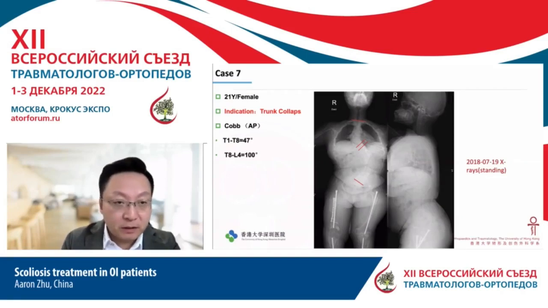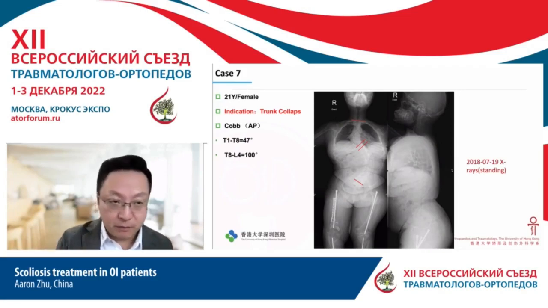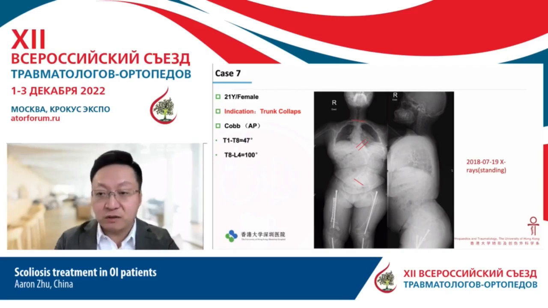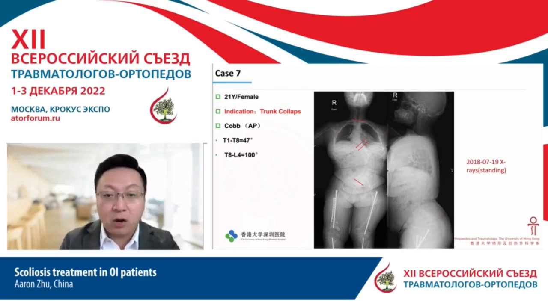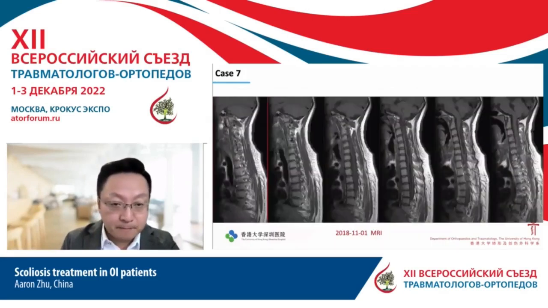Another type. In this patient you can see the thoracic trunk is very collapsed. So the patient will present with some respiratory dysfunction as well as the trunk collapse. You can see the rib cage already sits on the pelvis. So the indication for surgery is to straighten up the spine and lift up, enlarging the space between the thoracic cage and the iliac crest.